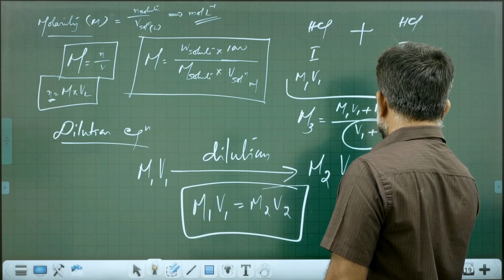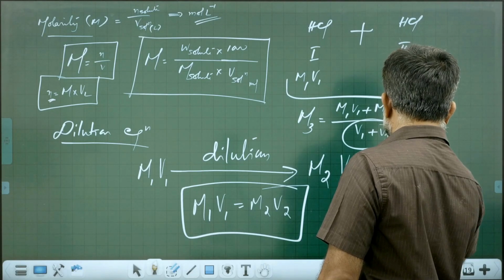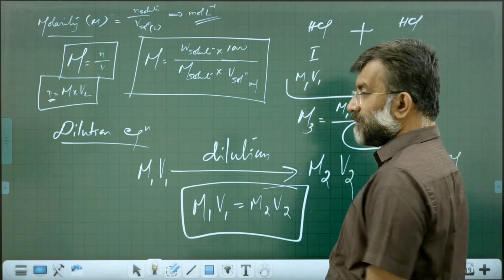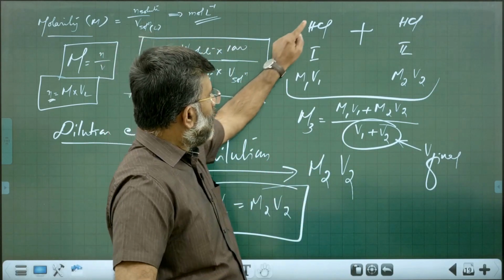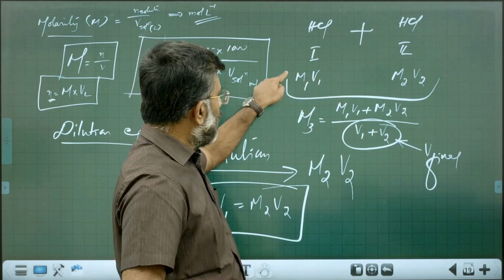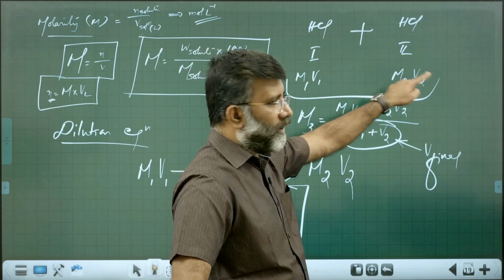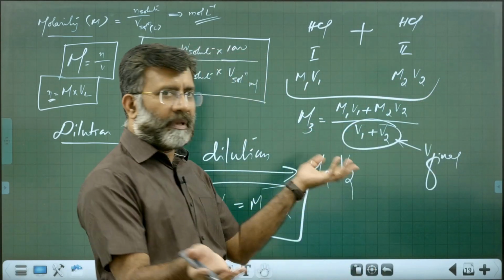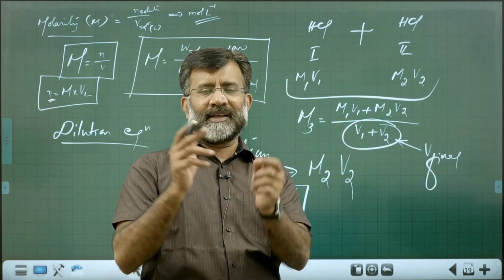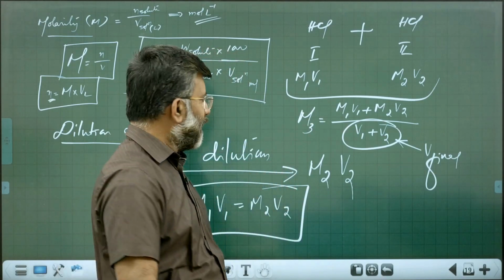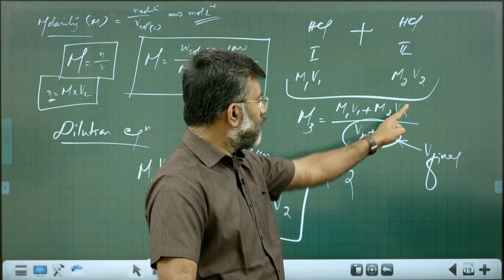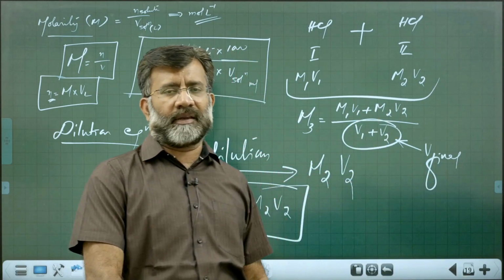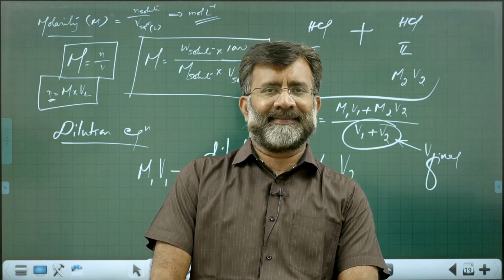Rather, I would say V final. Sometimes they may give a different final volume. So two HCl solutions, molarity M1 volume V1, molarity M2 volume V2. You are mixing the two solutions. What is the resultant concentration? M3 is equal to M1 V1 plus M2 V2 by V1 plus V2 or V final. Right?